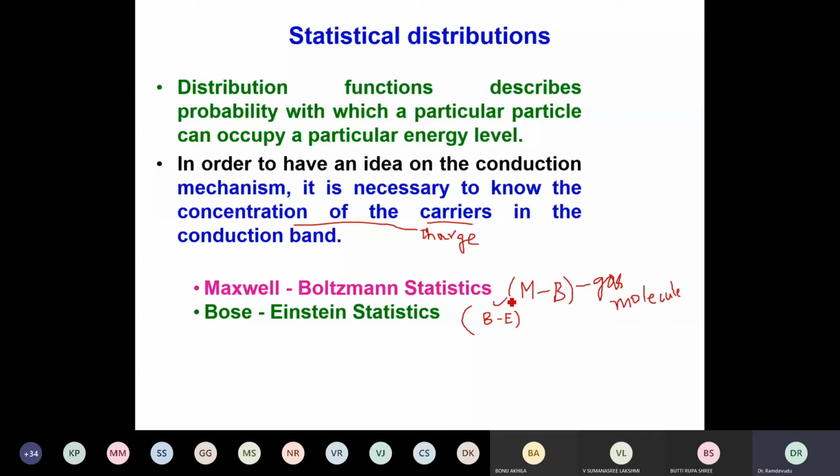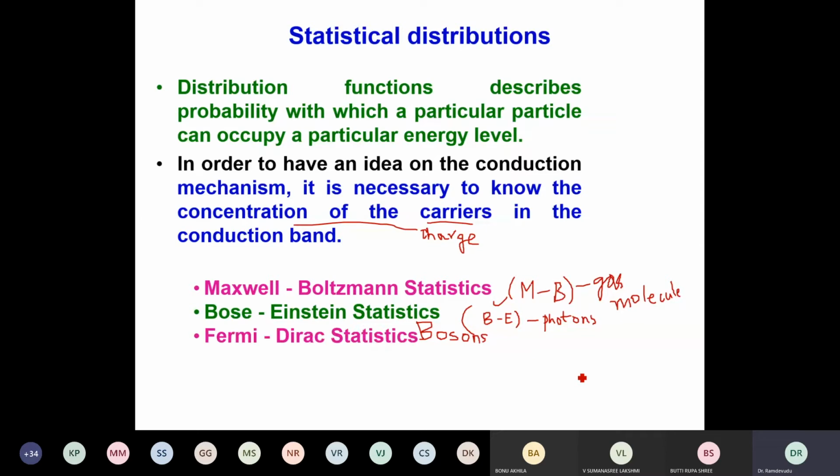And therefore, these are particles of integral spin like photons. The particles which obey these statistics are called bosons. Bosons are the particles which obey Bose-Einstein statistics. This is semi-quantum statistics.